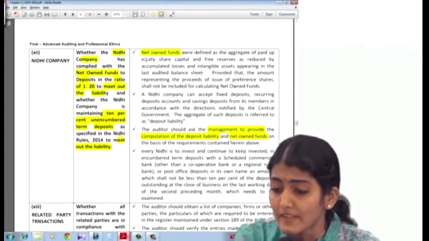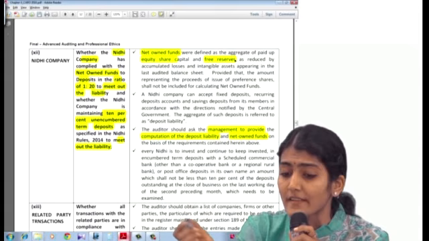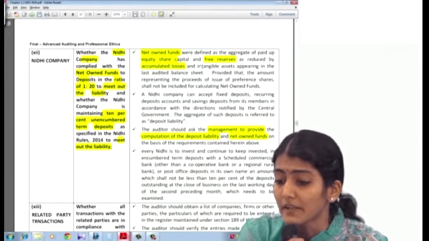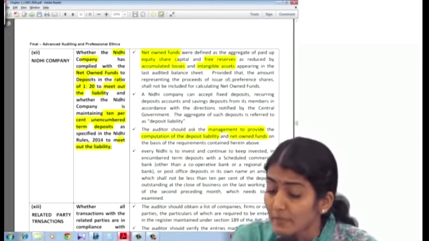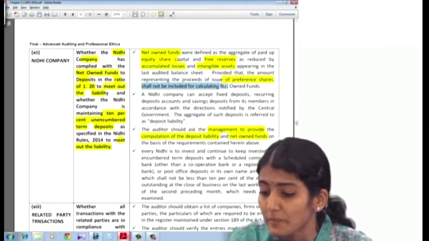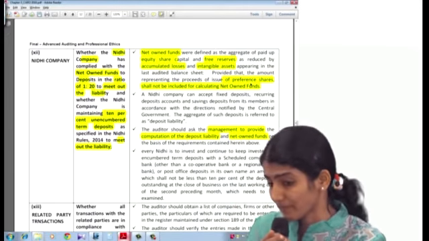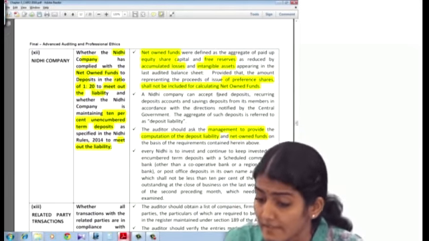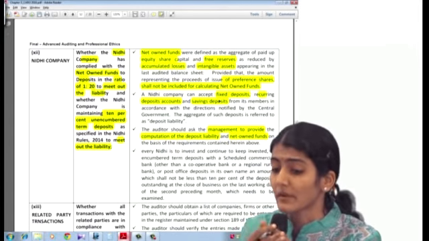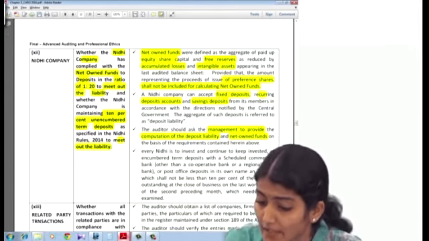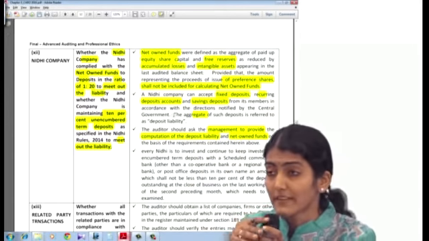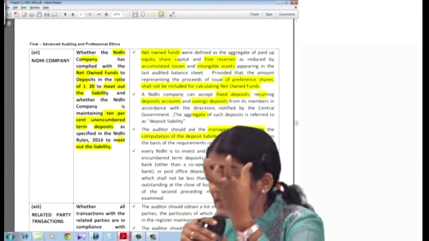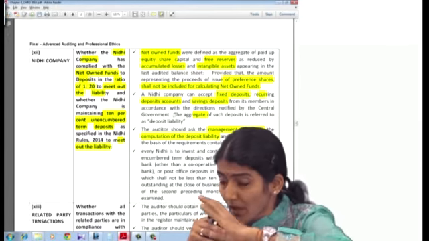Then what do they say? Net owned funds means equity share capital and free reserves as reduced by accumulated losses and intangible assets. So the proceeds of preference shares should not be included in the net owned funds. Then a Nidhi can accept fixed deposits, recurring deposits, and savings deposits from its members in accordance with the directions. The aggregate of all such deposits will be the deposit liability. So first, they have explained what is included in net owned funds. Second, what is included in deposits. What does it say?